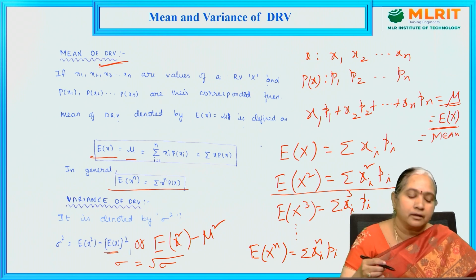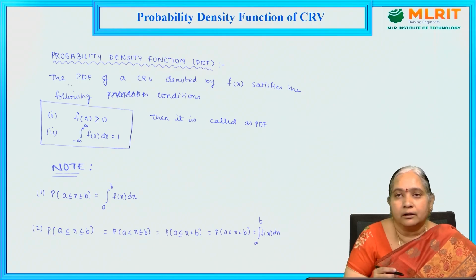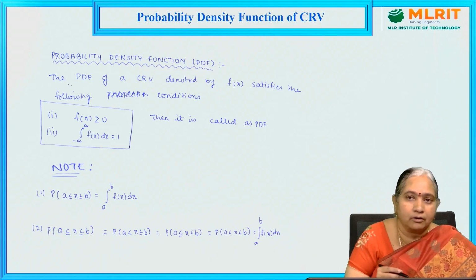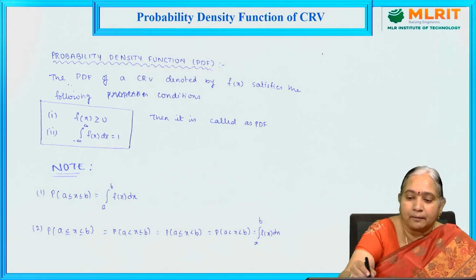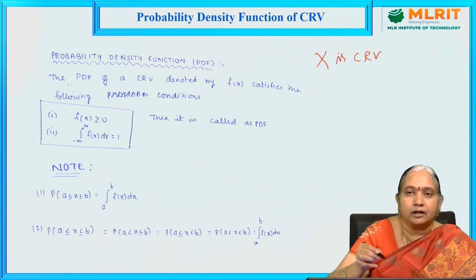Now, in a continuous random variable, how to define the probability mass function or probability density function of capital X. Here capital X is a continuous random variable.